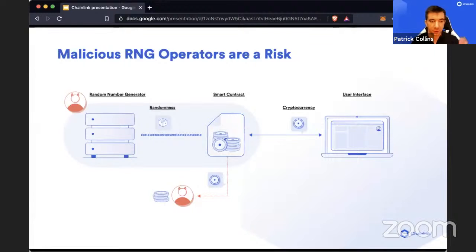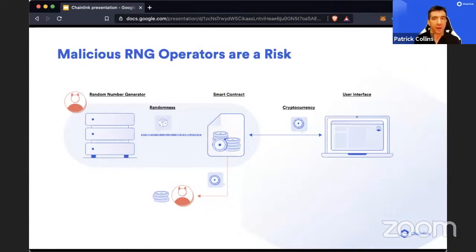Remember, again, blockchains are deterministic systems. Getting a random number in a deterministic system is basically impossible, right? Because it's a deterministic system. If you know what the random number is, it's not really going to be random. And this is a hard problem in computer science in general.